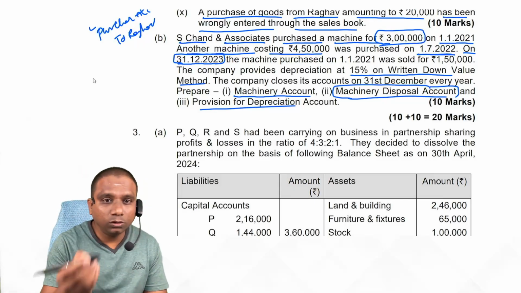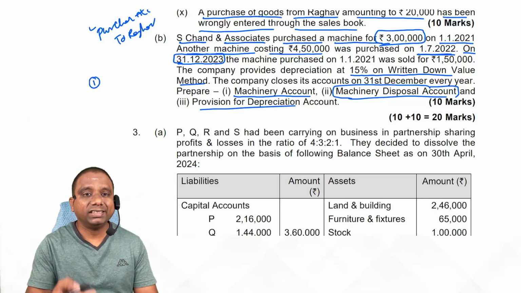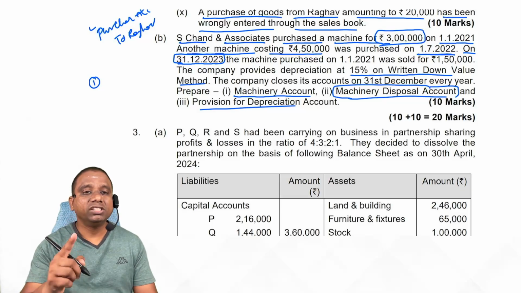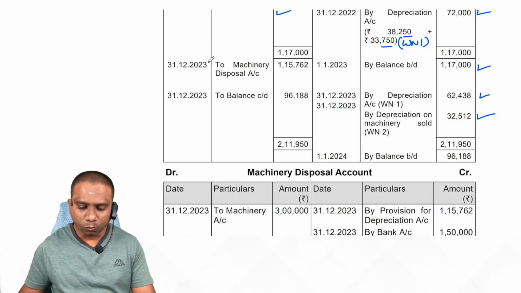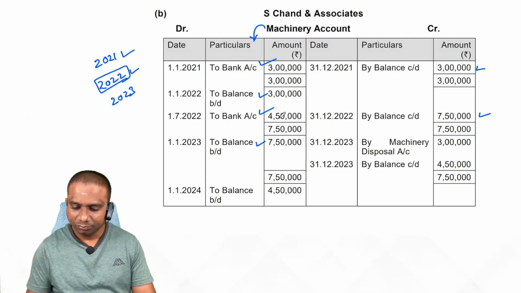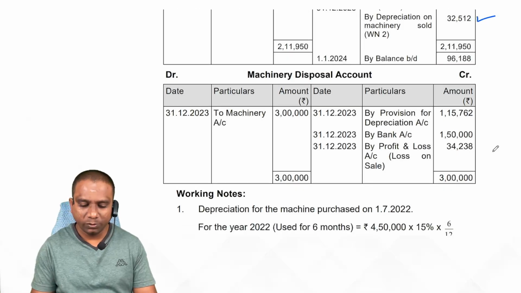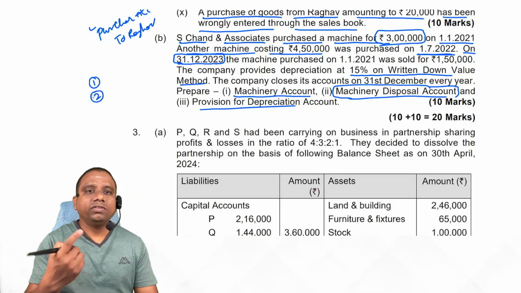Whenever you sold the asset, first transfer cost of asset to machinery disposal account. For that, what is the entry we record? Machinery disposal account debit to machinery account. So machinery account credit side by machinery disposal. Machinery disposal account debit side to machinery account. Second. Cost of asset transfer.